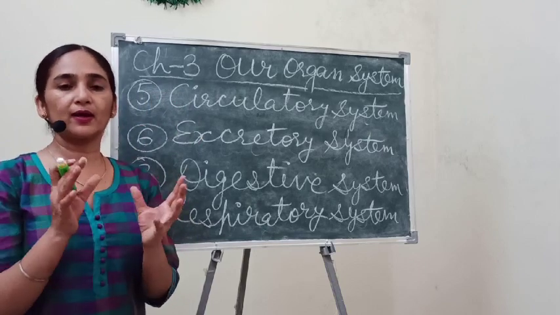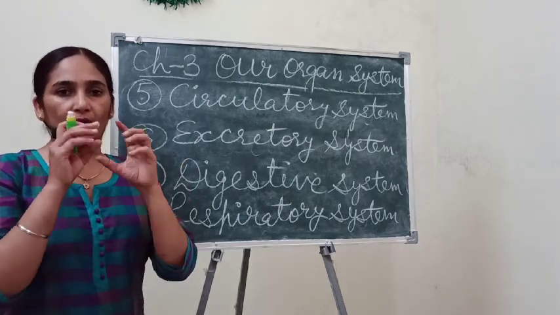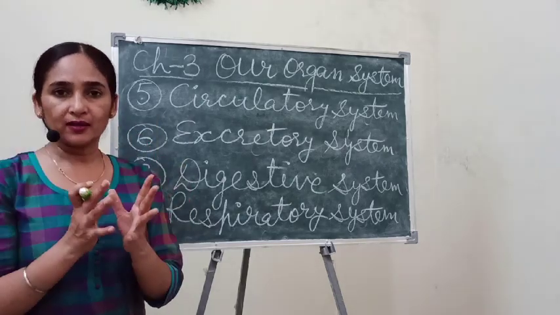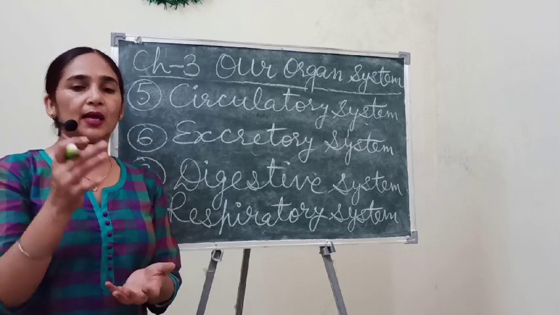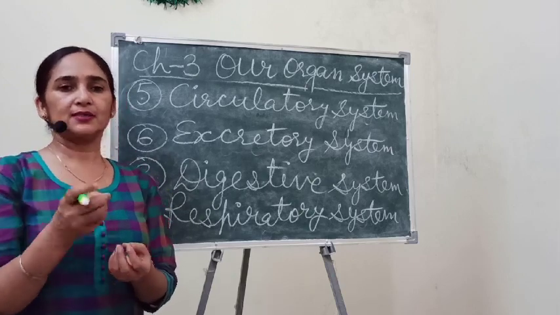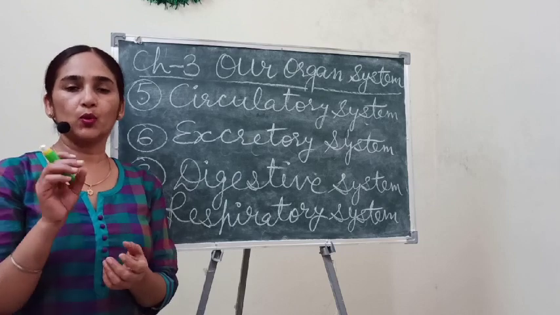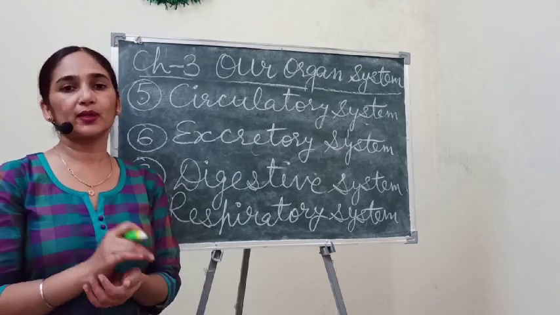Okay, and when the urinary bladder is filled with urine and waste material, the waste is removed from the body through an opening that is called the urethra.